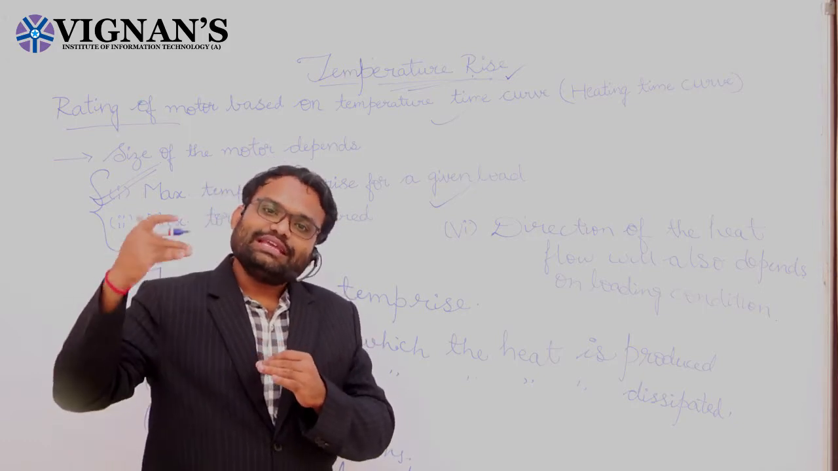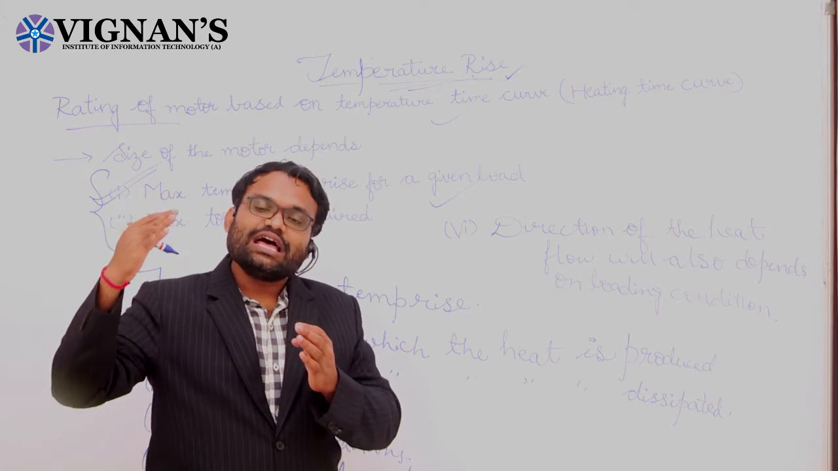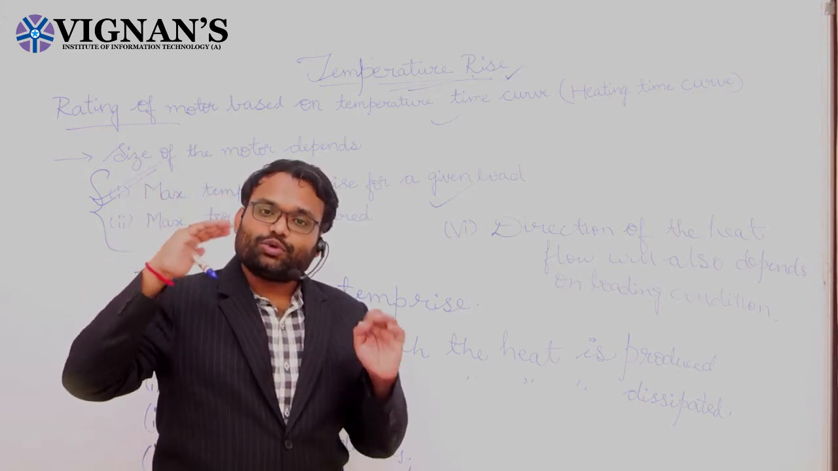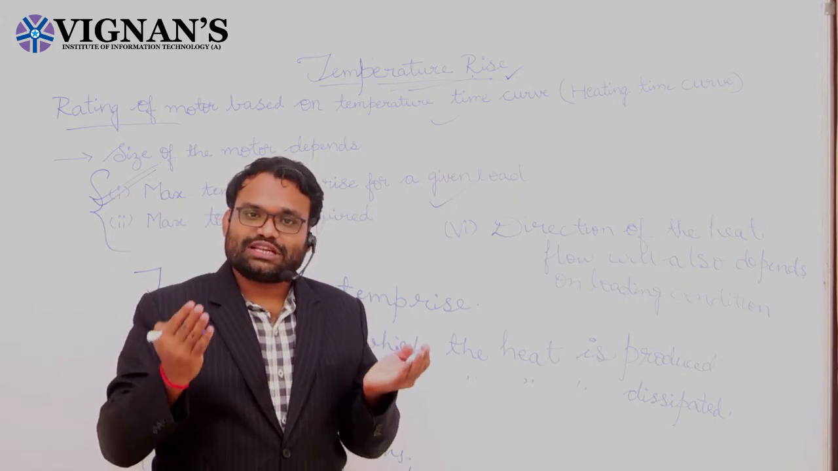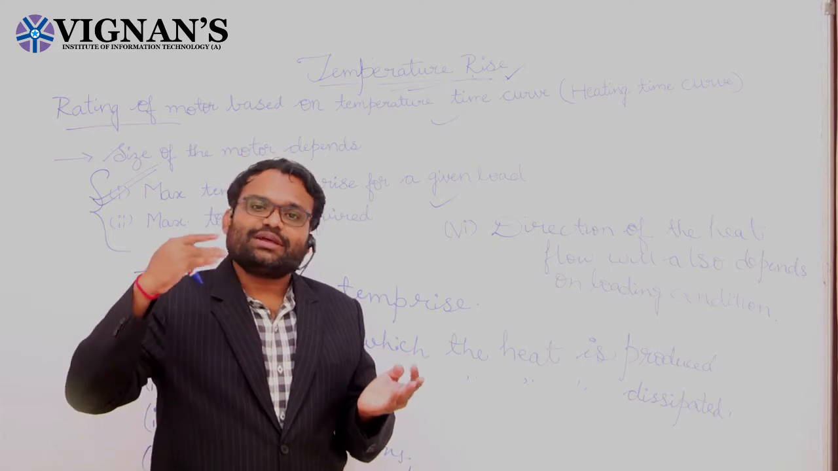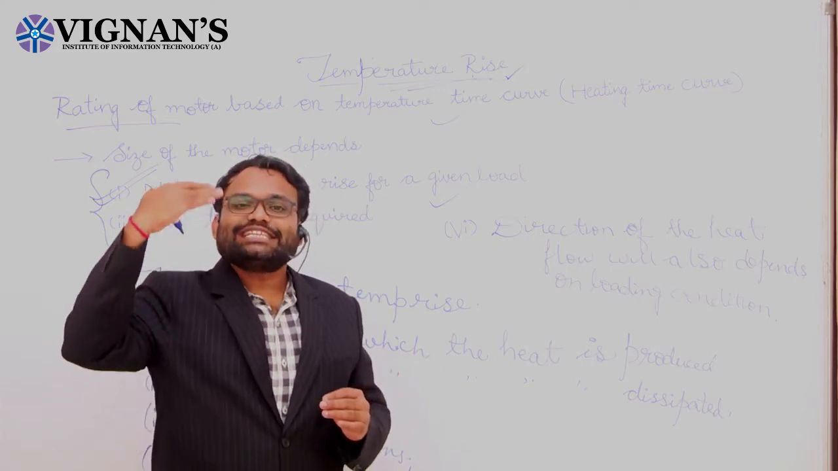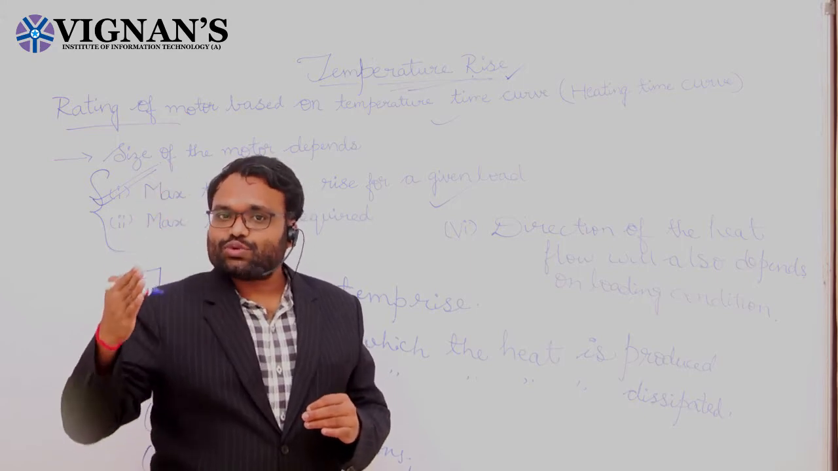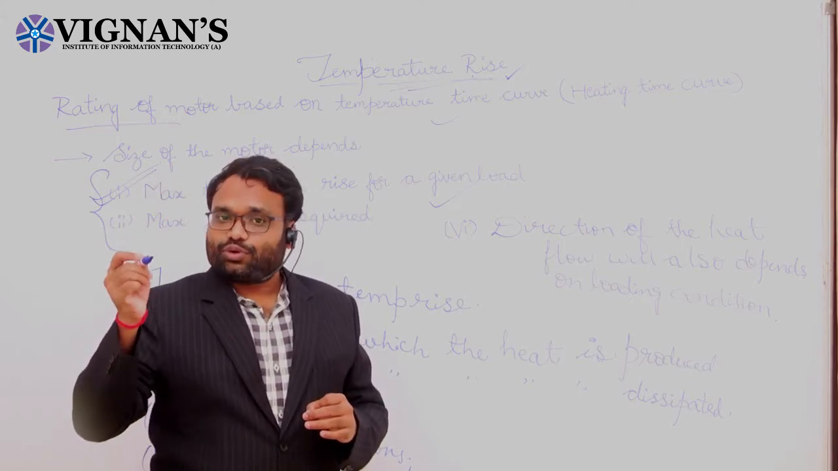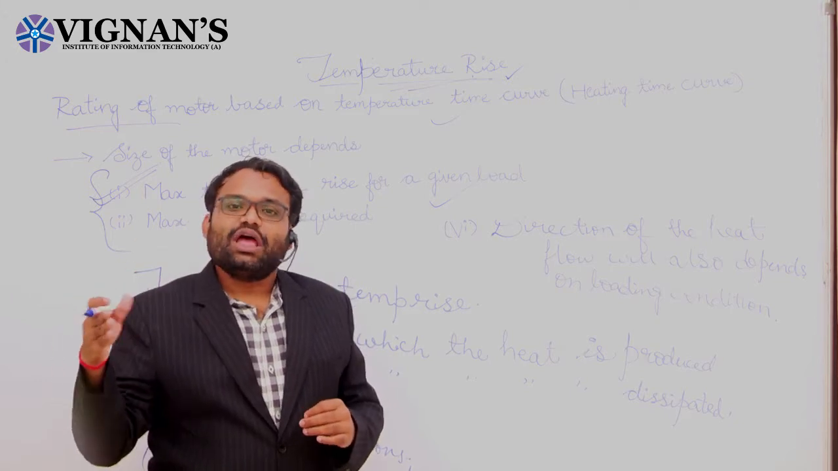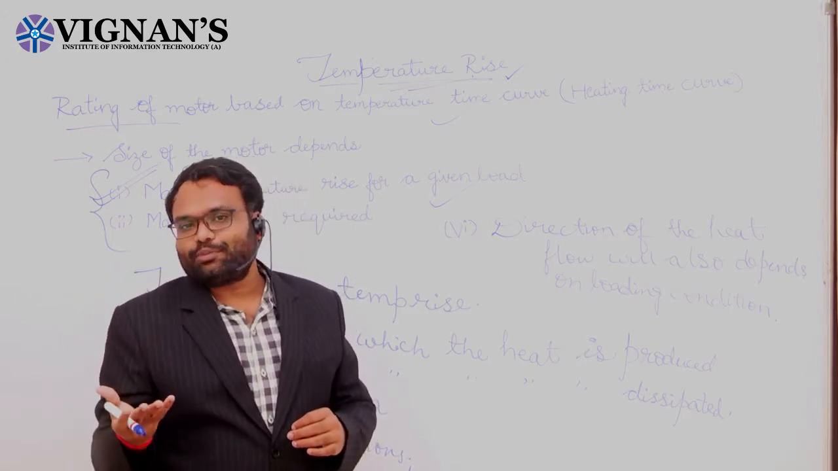The rise in temperature will result from the total resultant losses. Due to these losses, heat will be produced and the temperature will rise, and we will observe that rise in temperature. Once it reaches the optimum value of temperature, the motor will start cooling. How does the cooling happen? By dissipating the heat, and it will reach a steady state point.